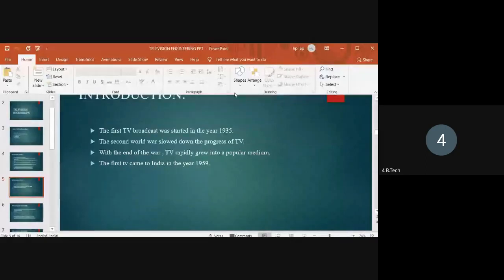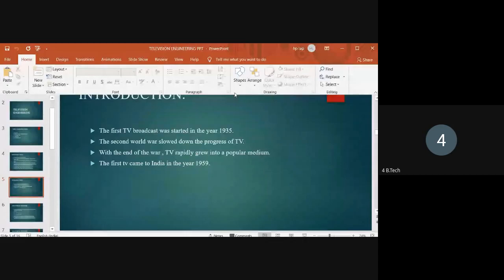When did the first TV come to India? The first TV came to India in the year 1959 at New Delhi. The 625 line B monochrome television was adopted by India.